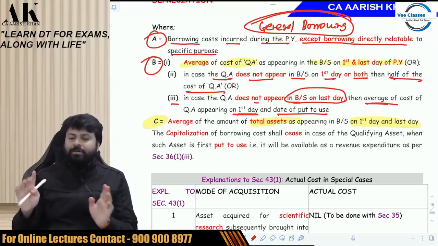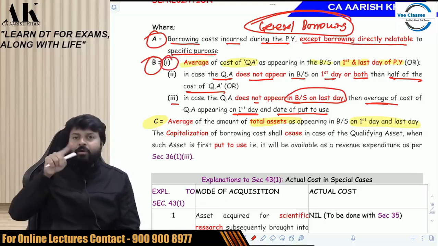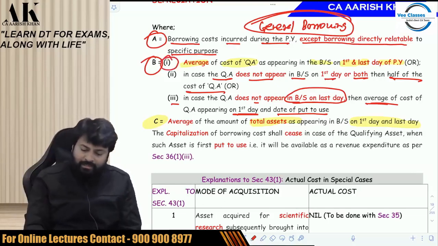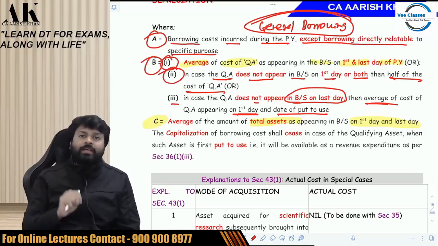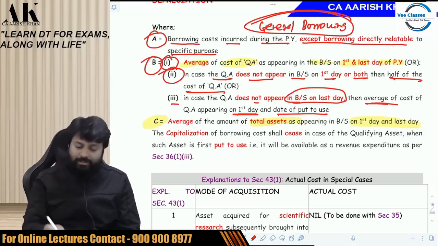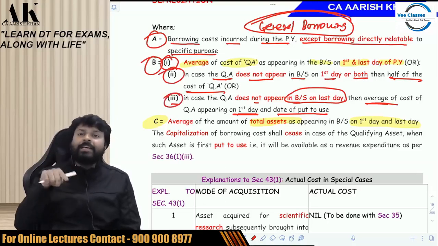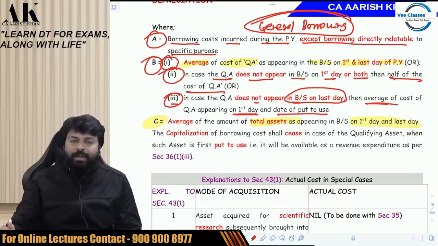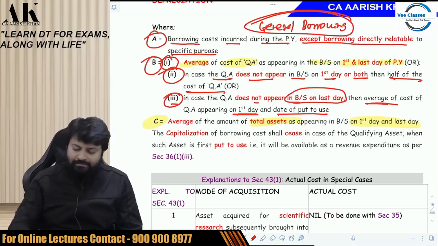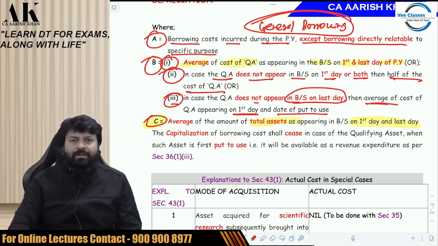Okay. So there are 3 possibilities. In the first possibility, opening balance is there, closing is also there. In the second possibility, opening is not there, or opening and closing both are not there. In the third possibility, opening is there, closing is not there. This is B. In B, there are 3 possibilities. Once that is done, you have to divide by C. C is common for everyone. Divide by C is the average total of assets: opening balance of total assets plus closing balance of total assets, divided by 2.